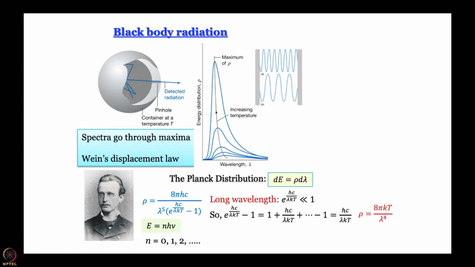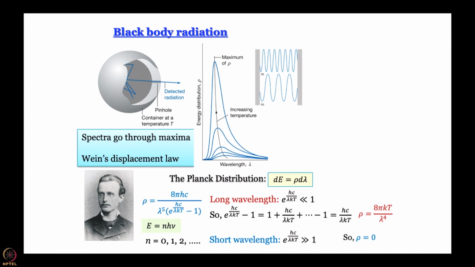But more importantly, at short wavelength e to the power hc by lambda kT has to be much larger than 1. What happens then? It is a large number. So if you go to short enough wavelength, then this denominator is going to be huge, close to infinity, and rho is going to become 0.